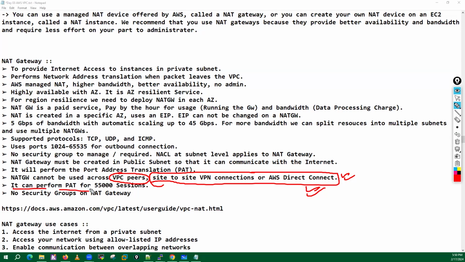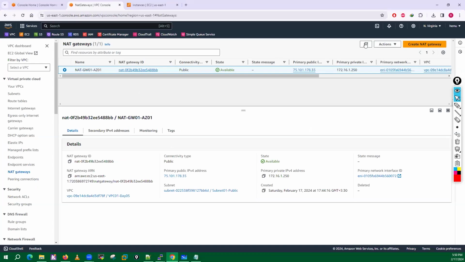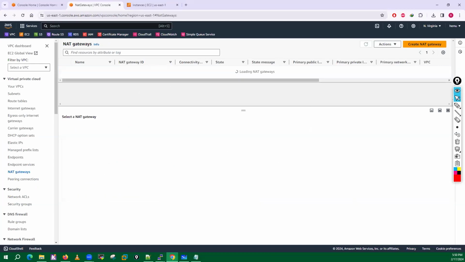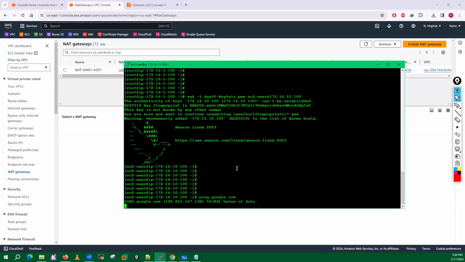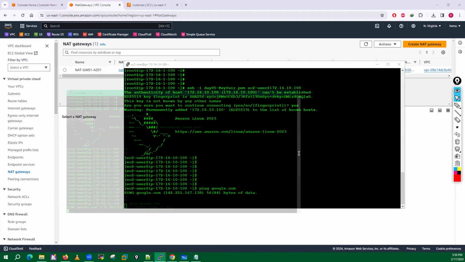It can perform port address translation for 55,000 sessions. There is no security group on the NAT gateway, guys. So this is some theoretical stuff with regards to the NAT gateway, which everyone needs to remember. Now, what I can do is go here. See, my NAT gateway is available. If I look right now, the ping is going on. Ping is not working from both of my machines, right?